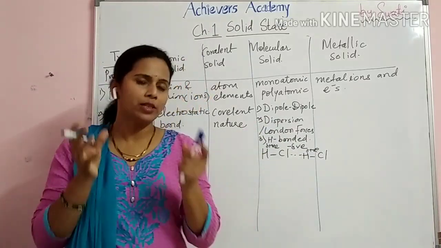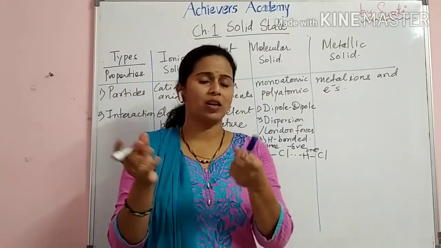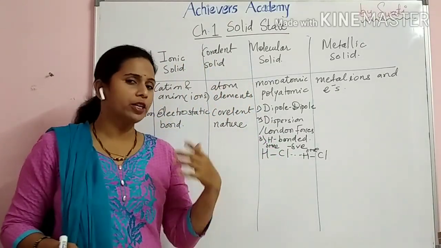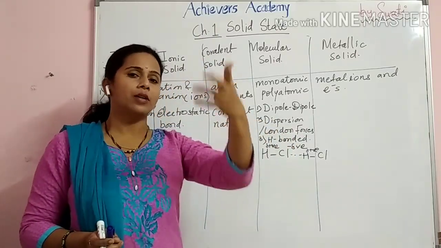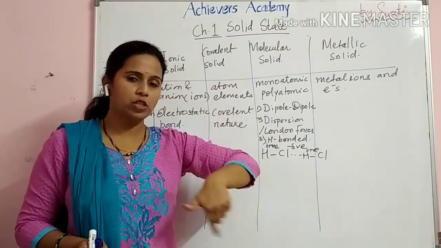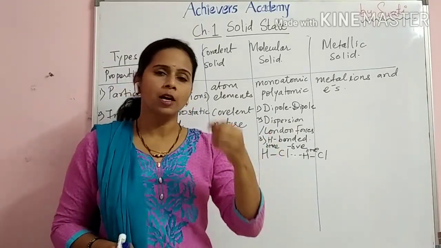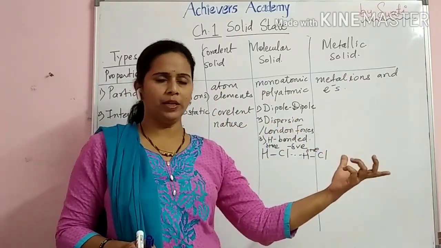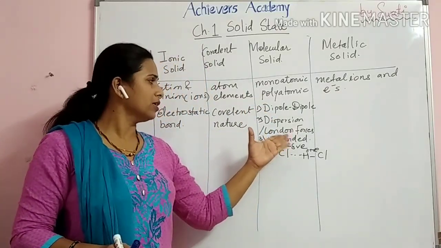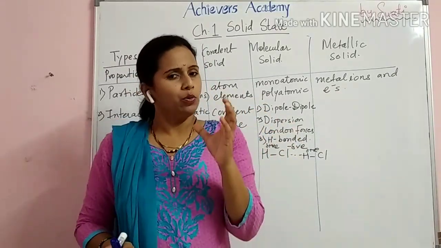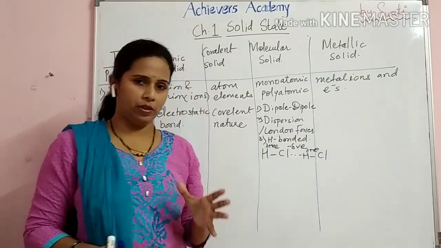Now dispersion and London forces. This is actually observed in the case of non-polar molecules. Examples are benzene and benzoic acid. All these molecules do not contain a polar nature. So an instantaneous dipole develops due to the electrons which move around the nucleus. The nucleus is positively charged and the electron cloud is negatively charged, and for an instantaneous moment that charge is developed. That is dispersion, or London forces. Now you can understand that these interactions are not strong interactions.